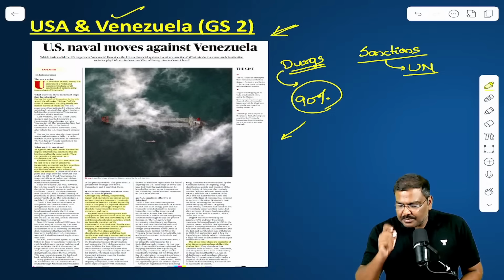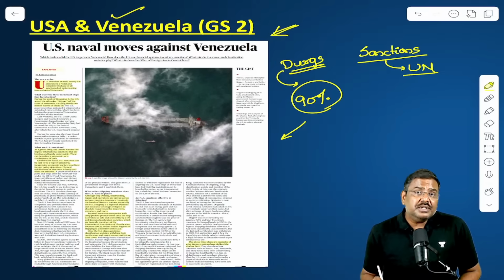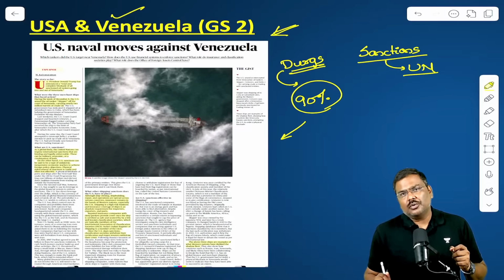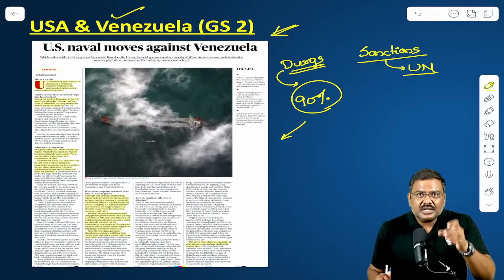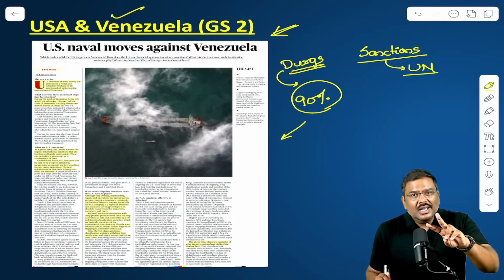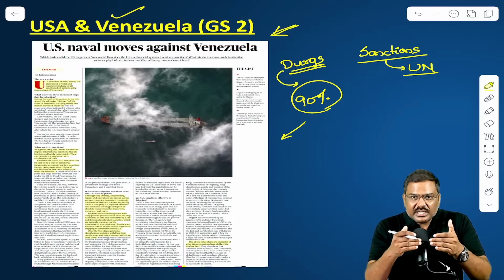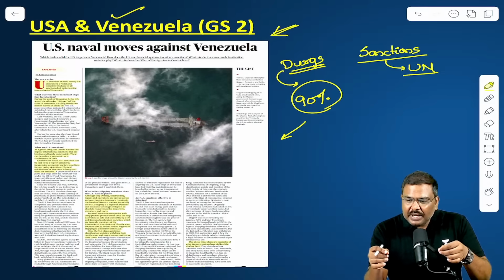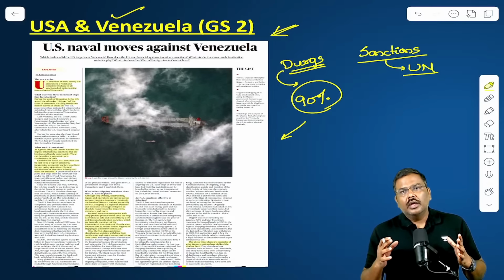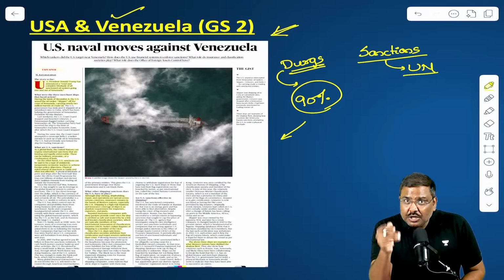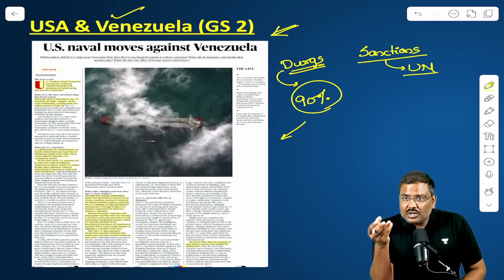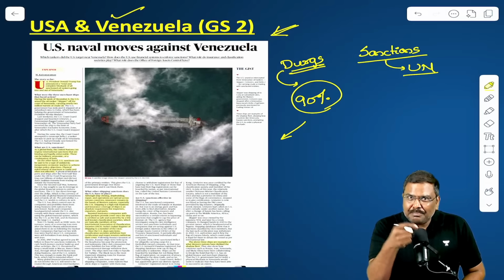In addition to this, please remember this: the current administration of USA has a bounty on Mr. Nicolas Maduro, has a reward announced on Mr. Nicolas Maduro. That is the first one. Second one, it uses multiple tactics in order to ensure no company will supply the vessels for shipping of the crude oil. It will target these particular companies, shipping companies. It will target the ports. It will target individuals who are key players in all of this.